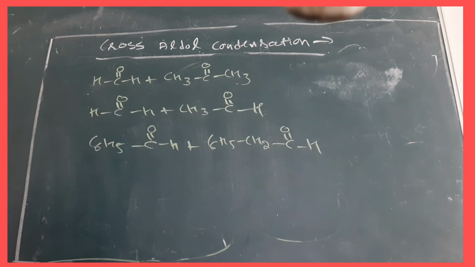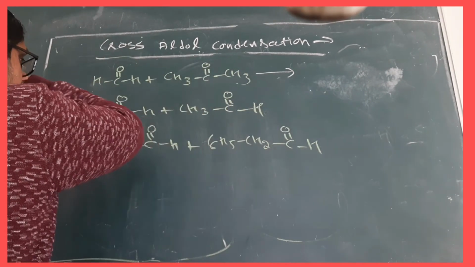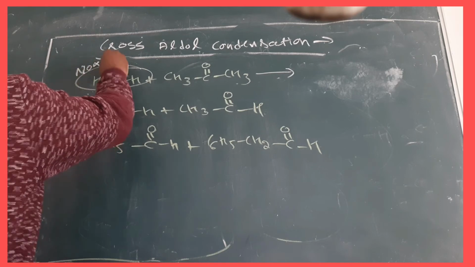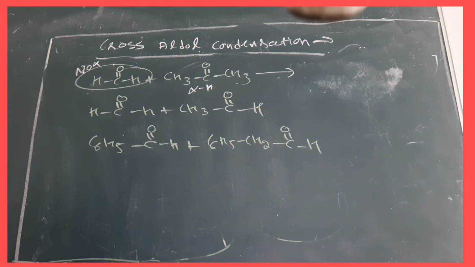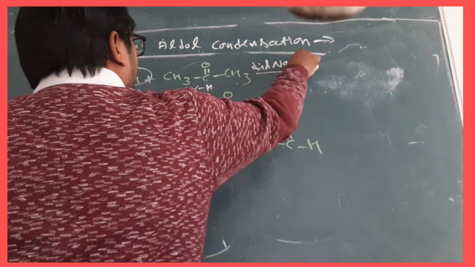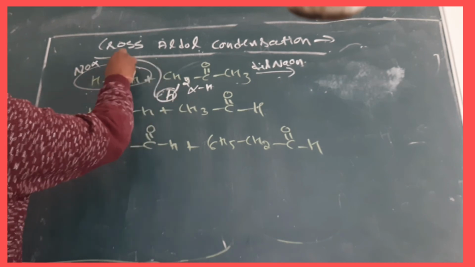Then I am writing C6H5CH2COH. Is that clear? Now, in the first case, just remember one thing: it contains no alpha hydrogen, and this one contains alpha hydrogen. Now what to do there? Now it is clear, and it is very easy. Only one contains alpha hydrogen, so this hydrogen will go there.